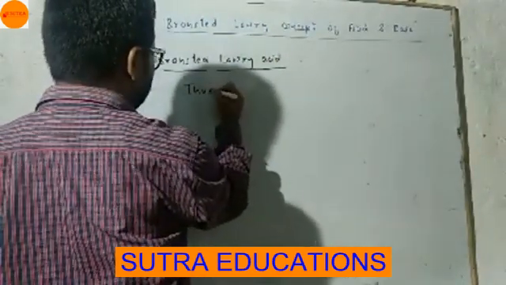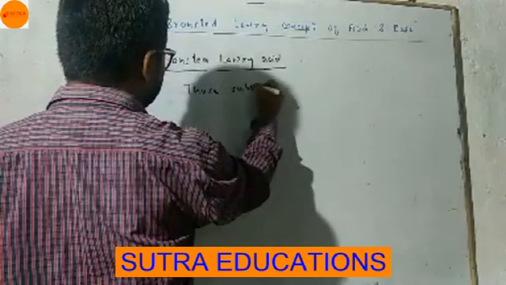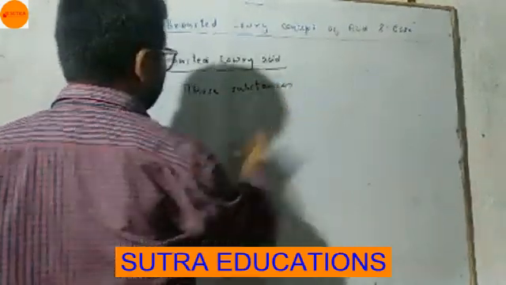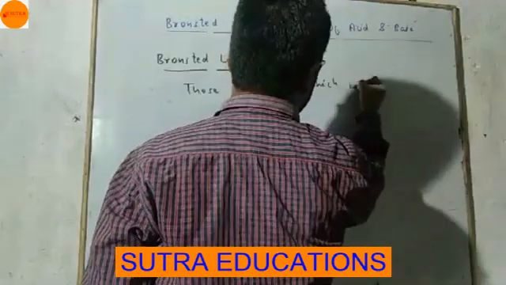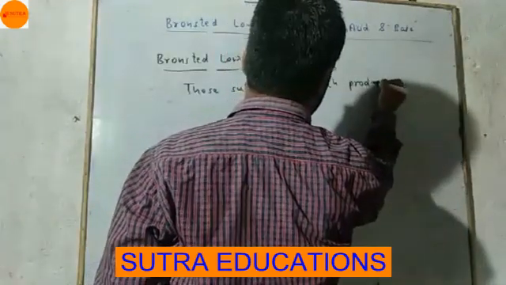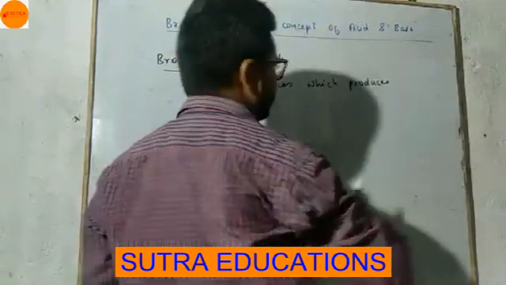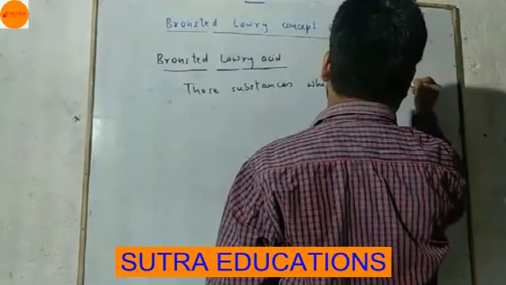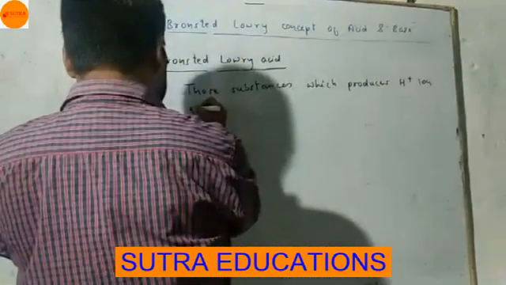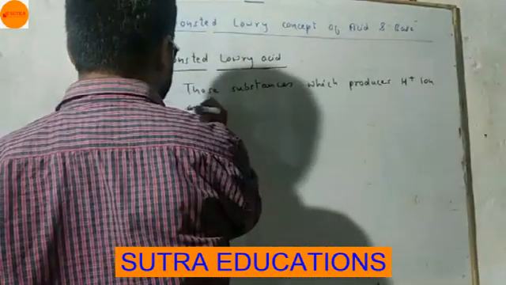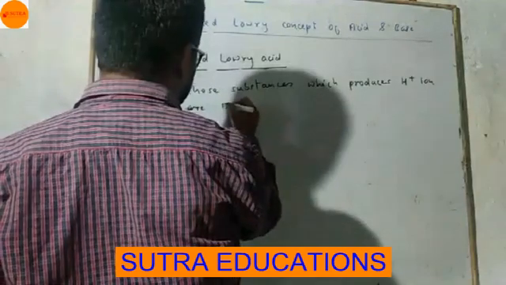Those substances which produce H plus ion are Bronsted acids.